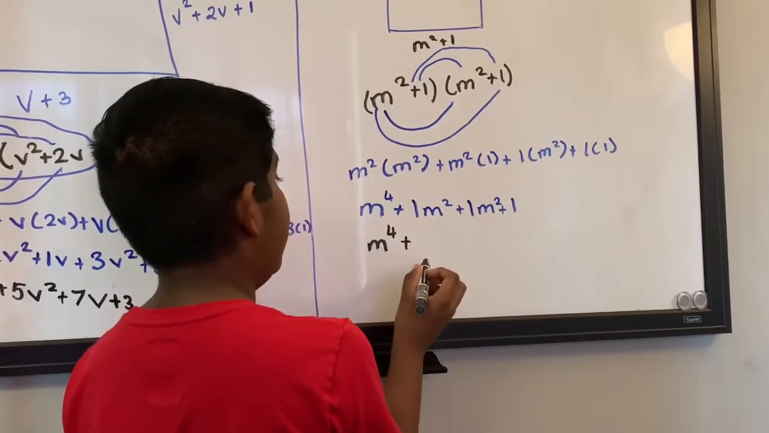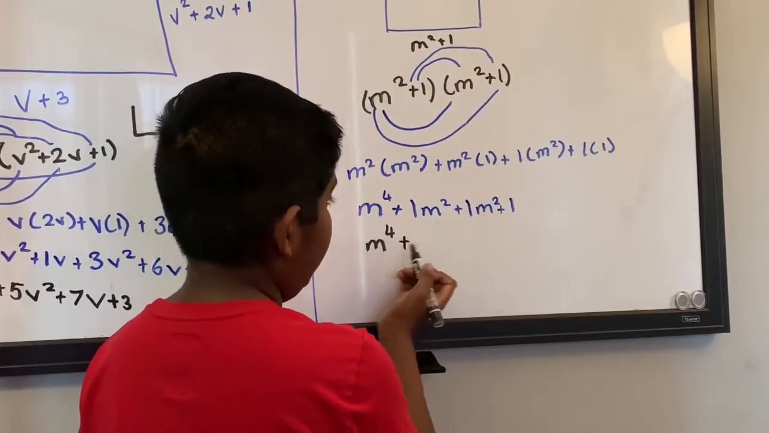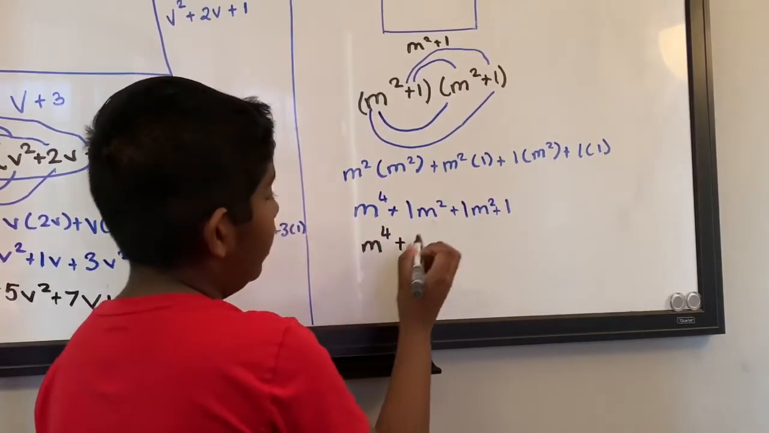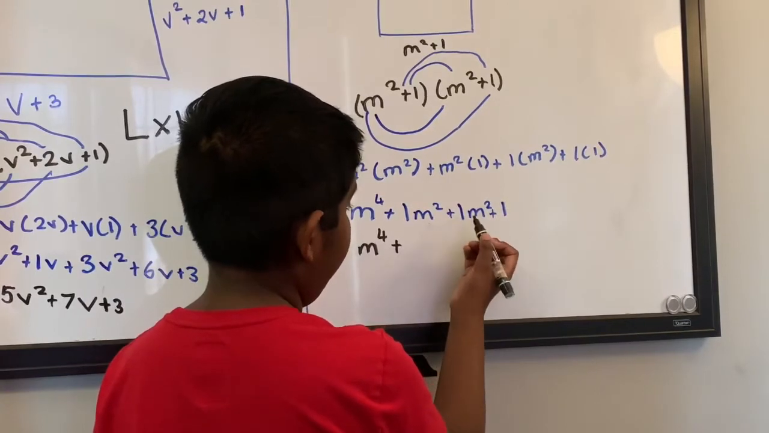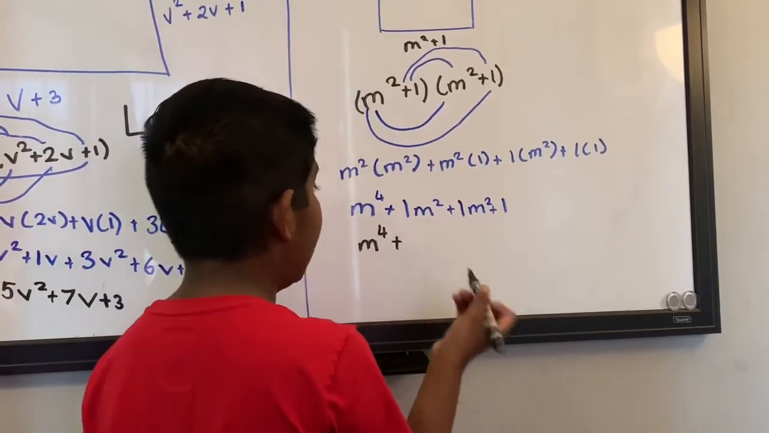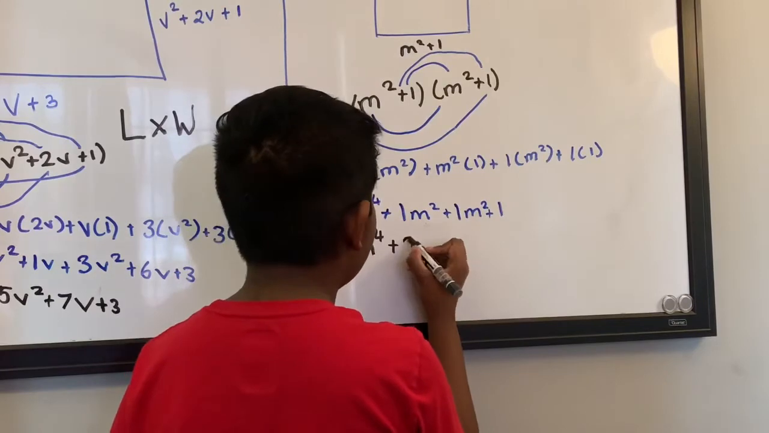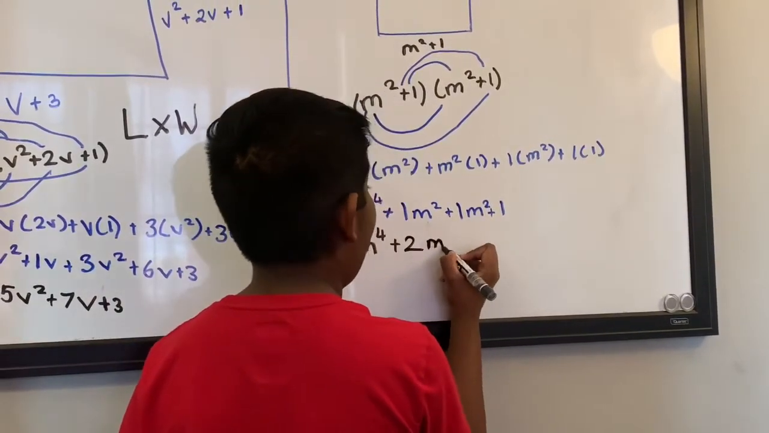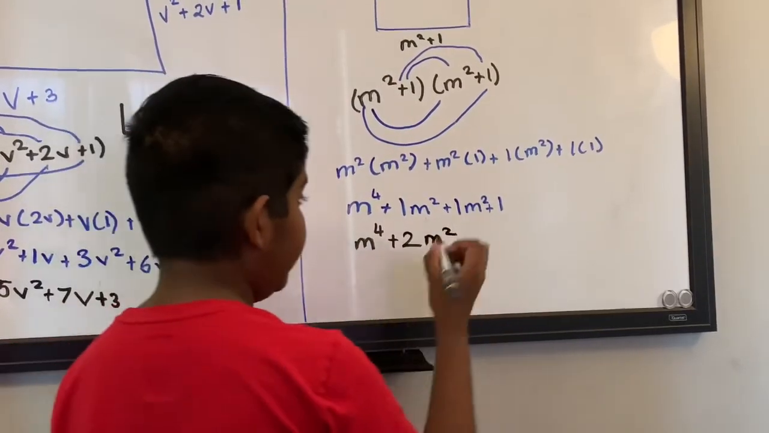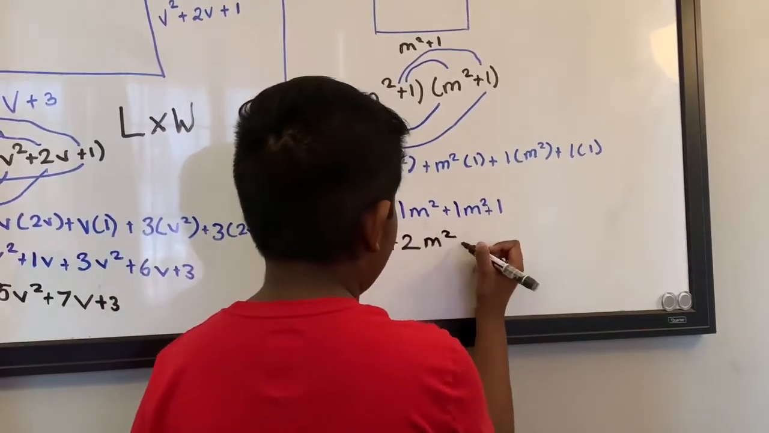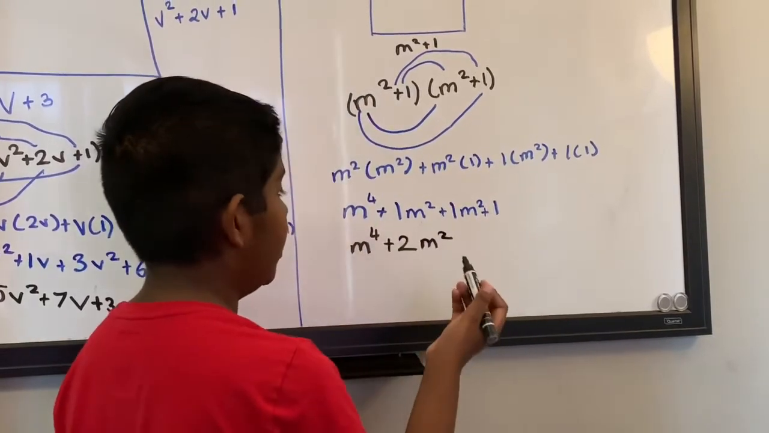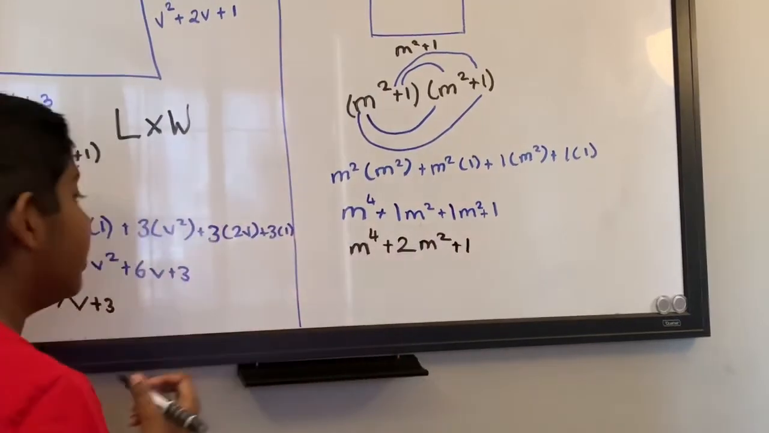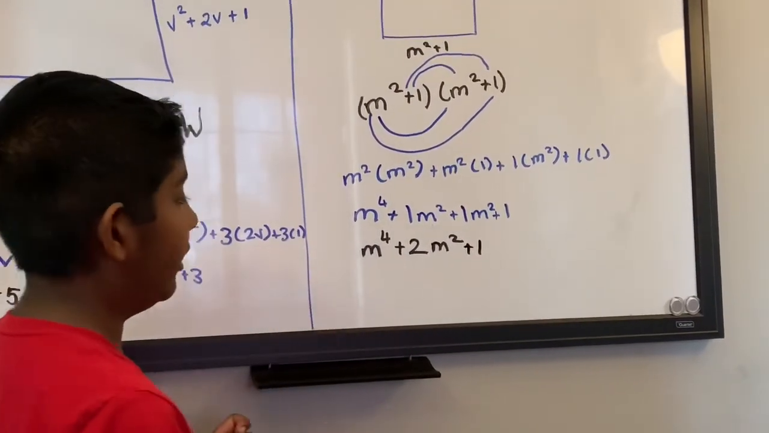And then the next part is m squared. We have m squared here and no m squared there or here. So we're going to write m squared and m squared. They're like terms. So let's figure out that part. 1 plus 1 is 2. And m squared and m squared, we're going to write that down because we're adding. And on the next part, 1. That's a constant number. We don't have any constant numbers here. So we're going to write that down as it is. Plus 1. That is our answer.